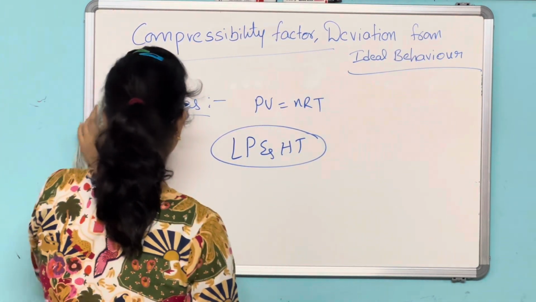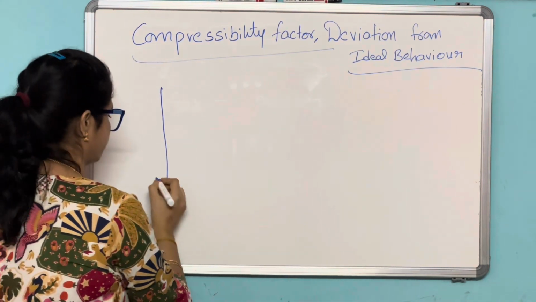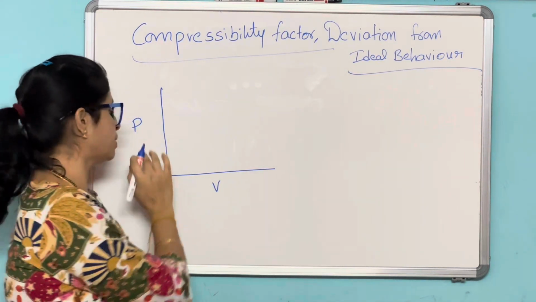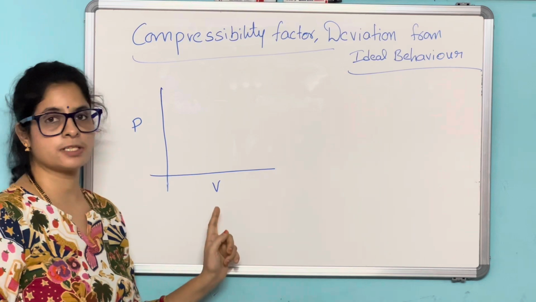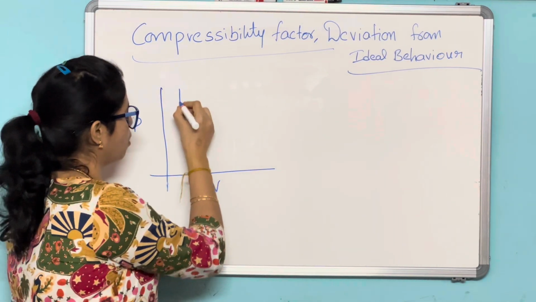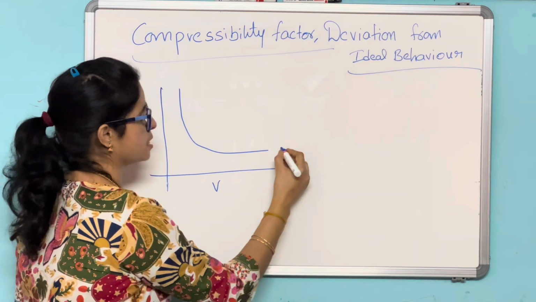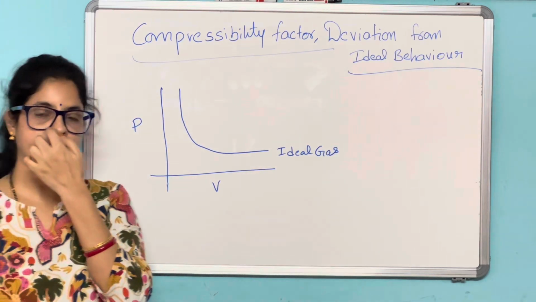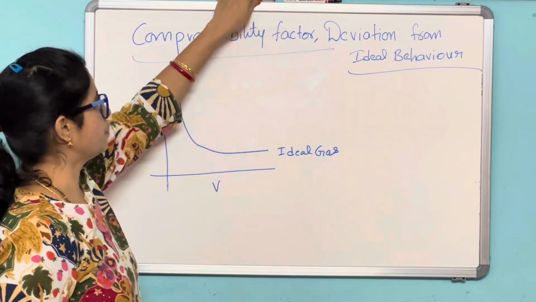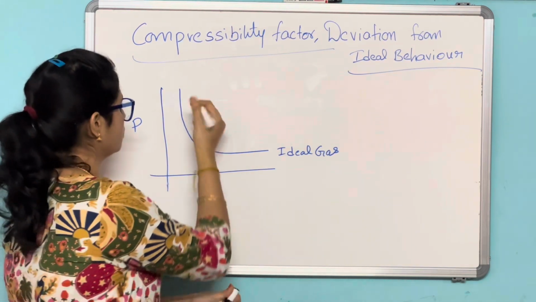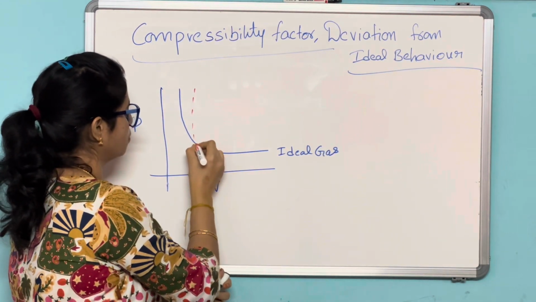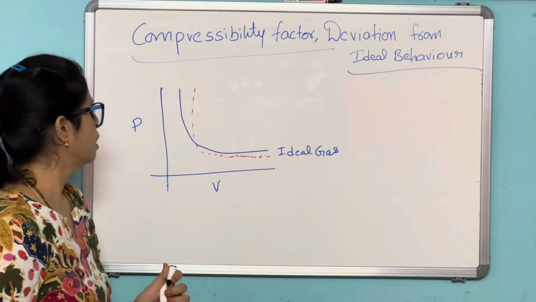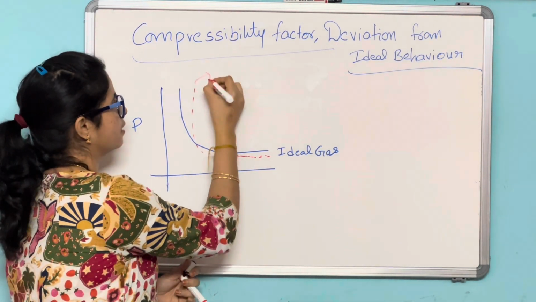So if I plot a graph between pressure versus volume, actually from Boyle's law, the pressure is inversely proportional to volume, and the plot will be like this. This is for an ideal gas. If this graph is plotted for a real gas, the plot will be like this. So this is for a real gas.